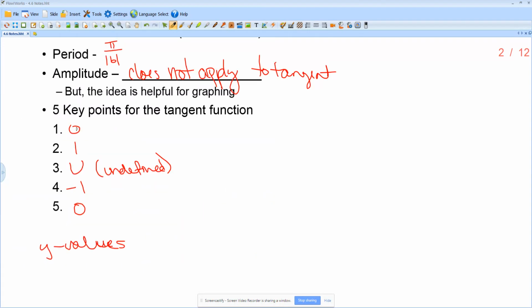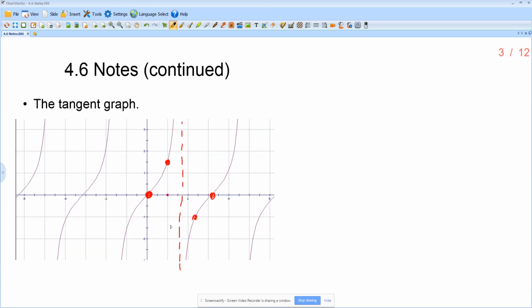So there you can see 0, 1, undefined, -1, 0, starting at the y-axis and moving left to right. So this is what our tangent graph looks like. And you'll notice that there are an infinite number of these vertical asymptotes because the function is just going to keep repeating itself.